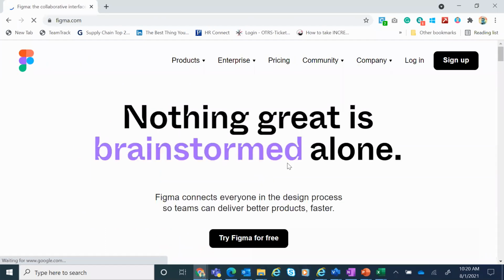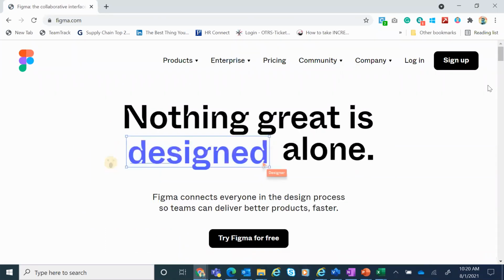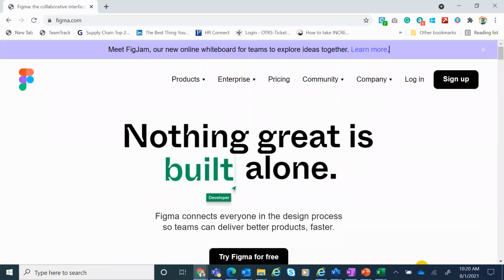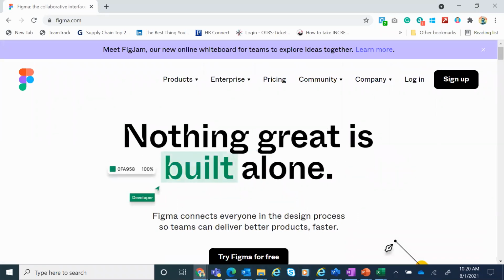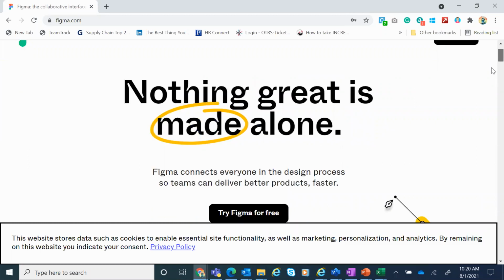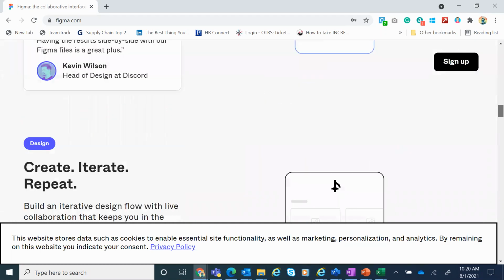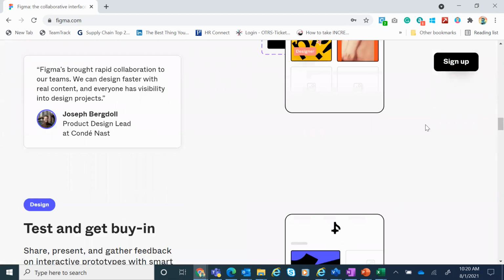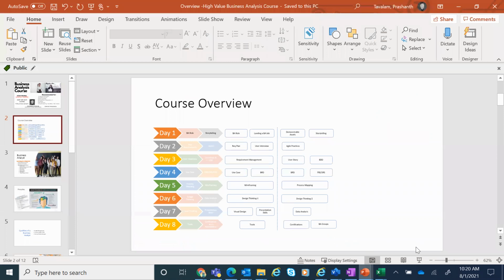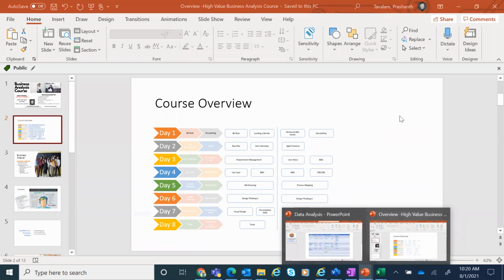Figma is almost like Balsamiq. It's free, so you can use it, I think, for 2 weeks or so. Figma. So this is also great. This is highly recommended by some of the well-known UI UX folks. Even my teacher at one point had recommended it.